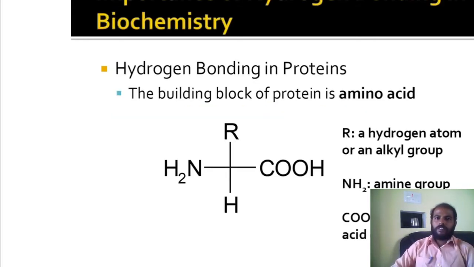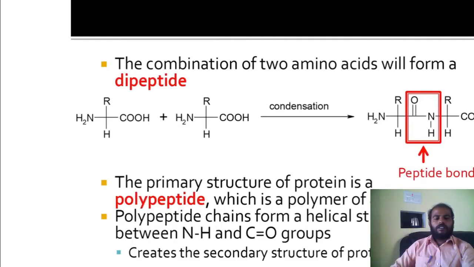Another concept: importance of hydrogen bonding in biochemistry. Usually, protein and DNA and its structure mainly consists of hydrogen bond. Protein basic unit is amino acid. So amino acid contains amine as well as acid. Here is a dipeptide.